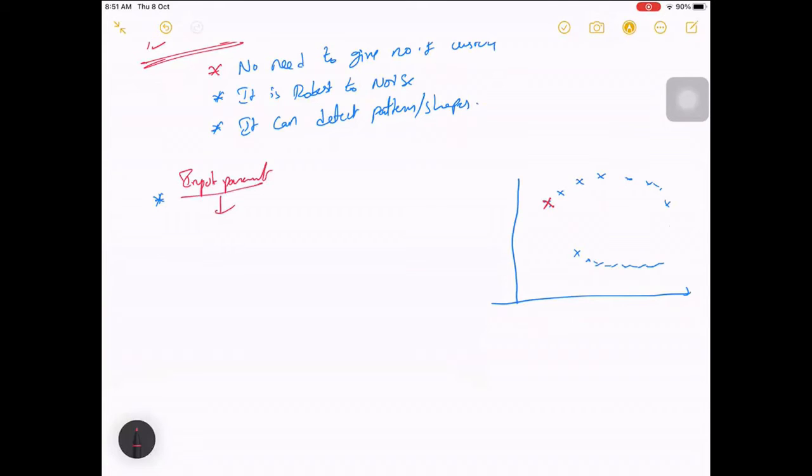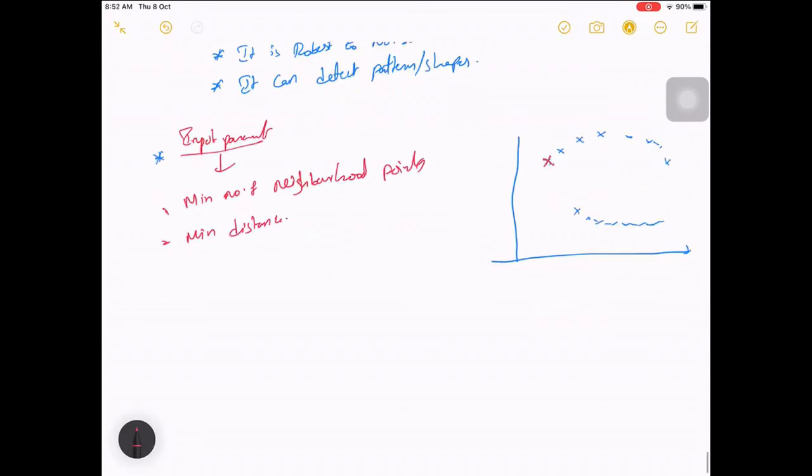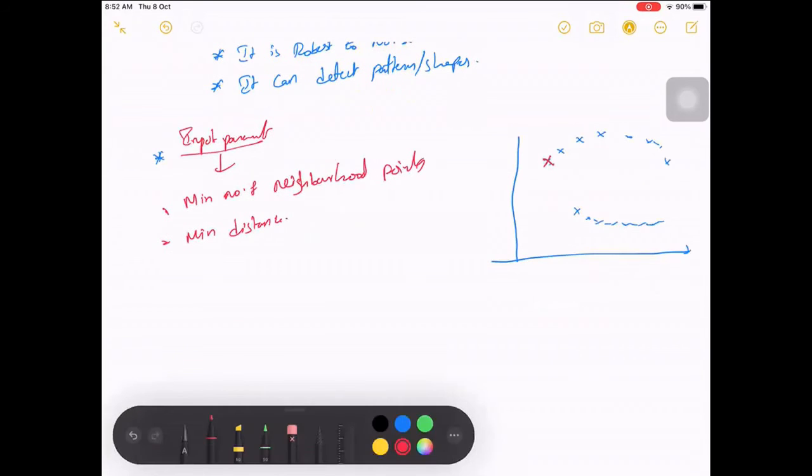Previously we were specifying the number of clusters, right? Here we have to specify a minimum number of neighborhood points, and we have to specify a minimum distance. Okay, so let me show you what this actually is.